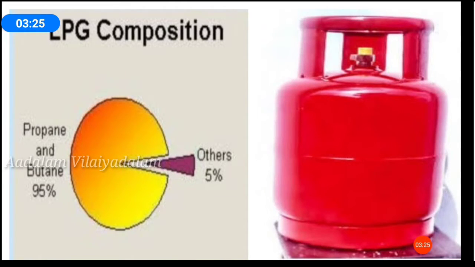LPG. What is LPG known as? LPG is liquefied petroleum gas. It is used as a fuel for domestic and industrial purposes. LPG is the mixture of butane and propane gases. These gases are converted into liquid form under pressure. Then it can be stored in LPG cylinders.